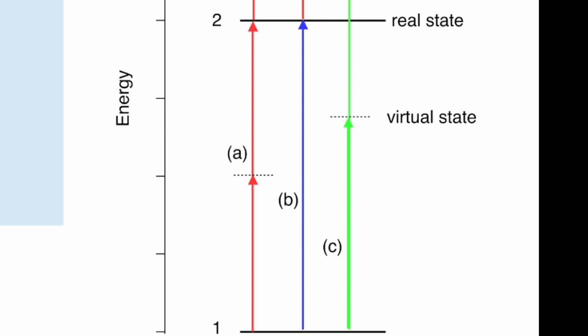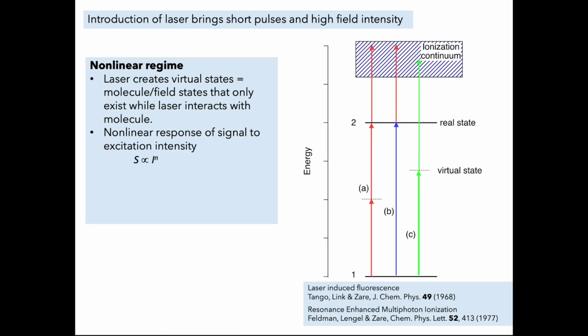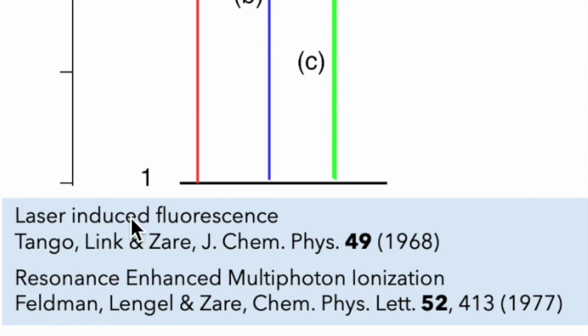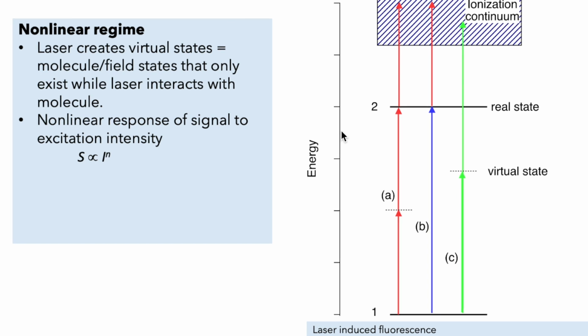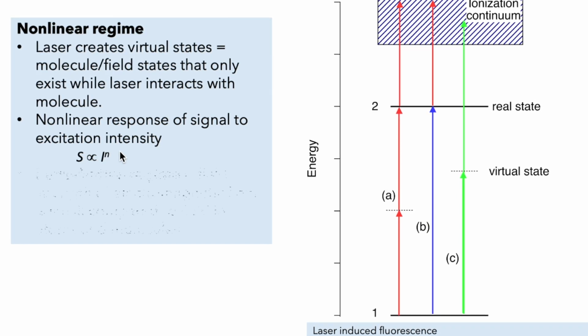The laser is creating virtual states of the molecule-laser field system that only exist when the laser is interacting with the molecule. And because of this, we get a nonlinear response of the signal to intensity. So in processes like laser-induced fluorescence or resonance-enhanced multiphoton ionization, the signal goes up as the intensity is increased by a power n greater than 1.